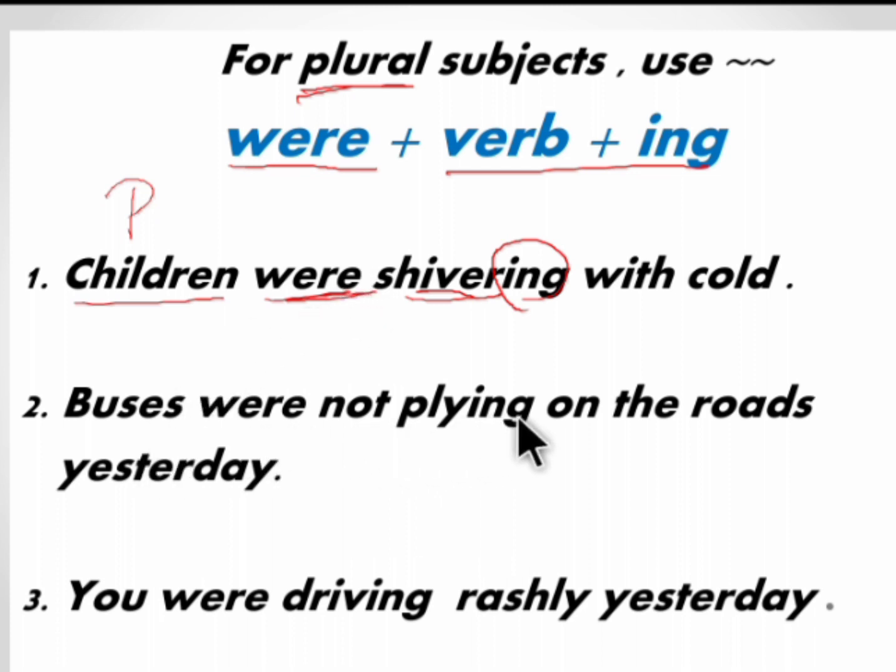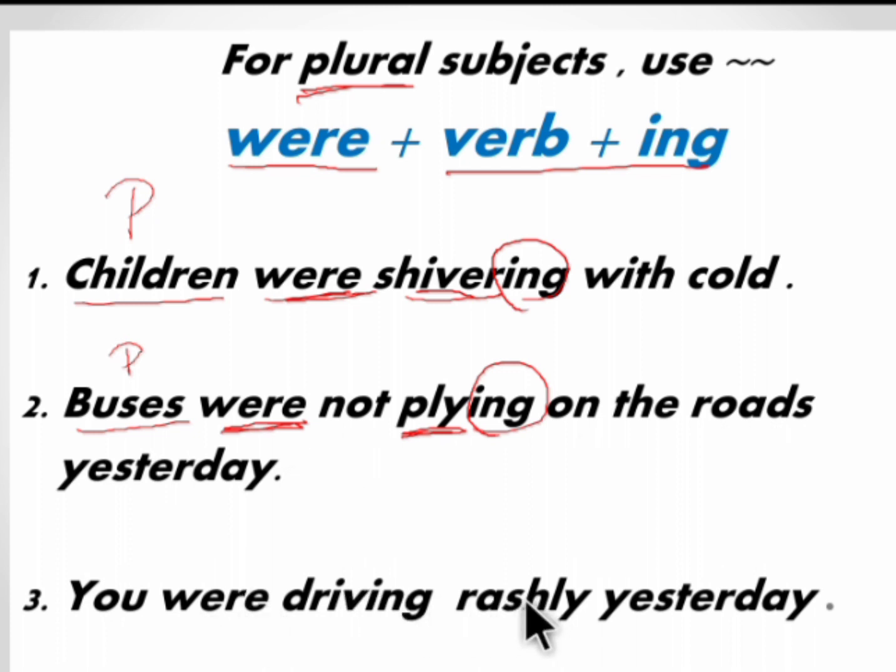Buses were not plying on the roads yesterday. So buses is plural. Were is the plural be verb. Not denotes the negative action. Ply is the verb and ing is the continuing action. So buses were not plying on the roads yesterday.